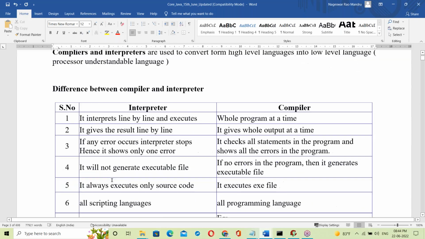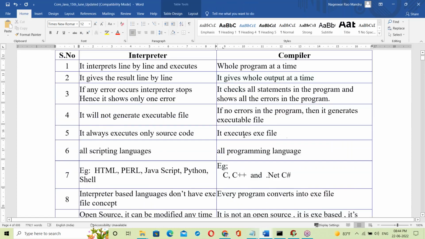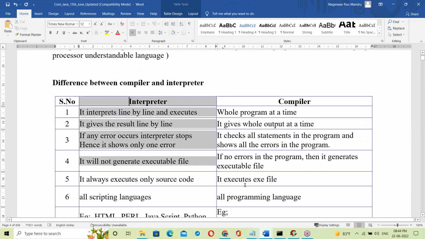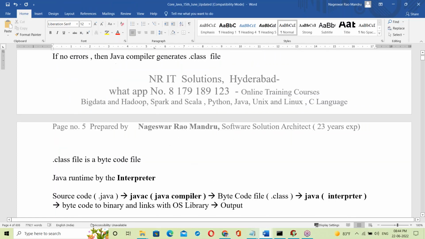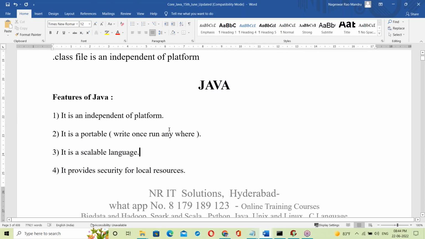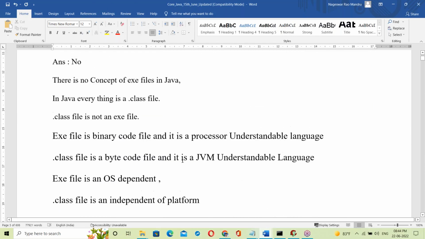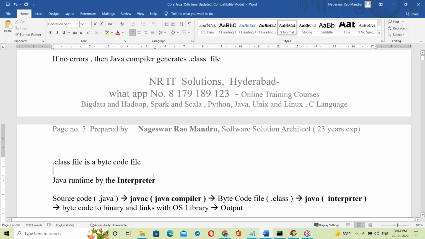Next topic is about interpreter and compiler. What is interpreter and compiler? Tomorrow's topic is interpreter and compiler. After finishing, Java starts. Is Java compiler based or interpreter based? How does Java work? Then Java features, and Java programming starts. Today the basics are completely done, and tomorrow we'll start Java.